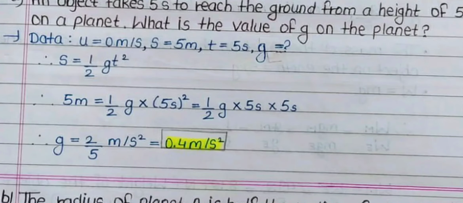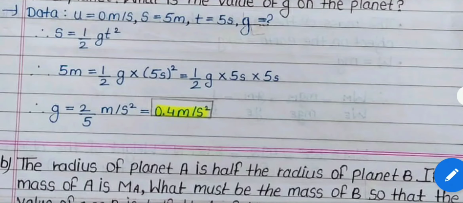Answer: Data: u is equal to 0 meter per second, s is equal to 5 m, t is equal to 5 seconds, g is equal to question mark. So that s is equal to 1 upon 2 g t square, so that 5 m is equal to 1 upon 2 g into 5 second into 5 second. So that g is equal to 2 upon 5 meter per second square, which is equal to 0.4 meter per second square.